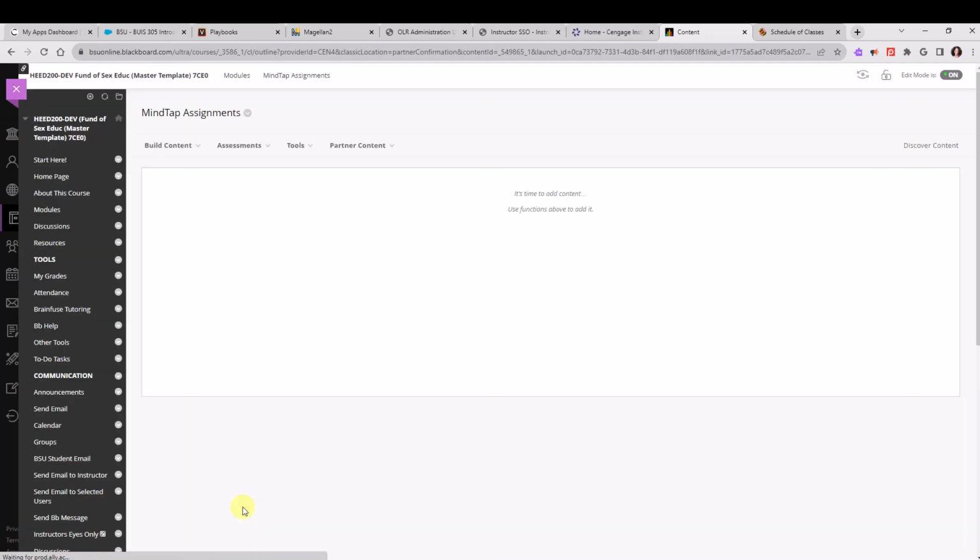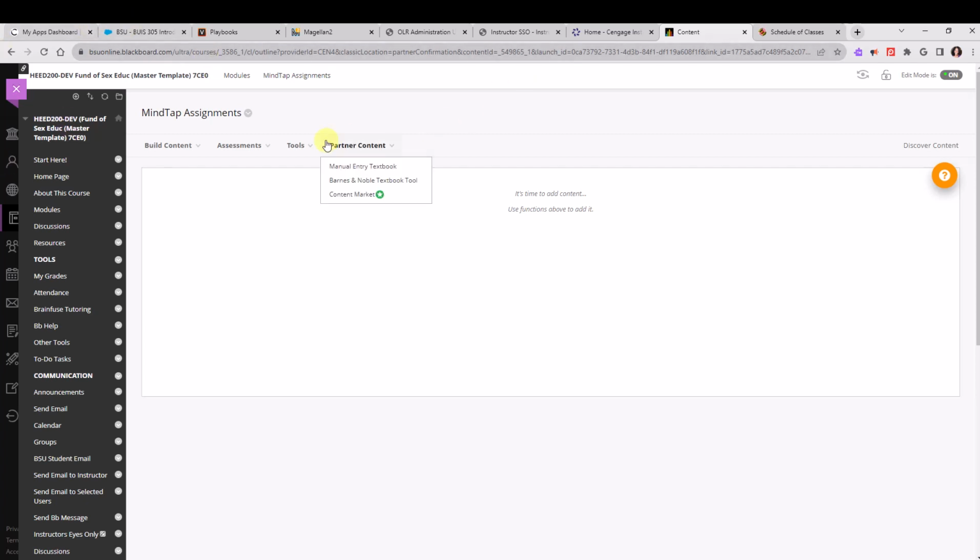And then I'm just going to open up this folder, and this is the step for deep linking. So whether you put it in the MindTap Assignments folder or in your Module 1 or Module 2 folder, it doesn't matter. As long as you have a link to that assignment, you're going to see a column in your gradebook for it. Putting everything in one folder for MindTap just makes it quick and easy, while also making sure that you have a column in your gradebook for that assignment.